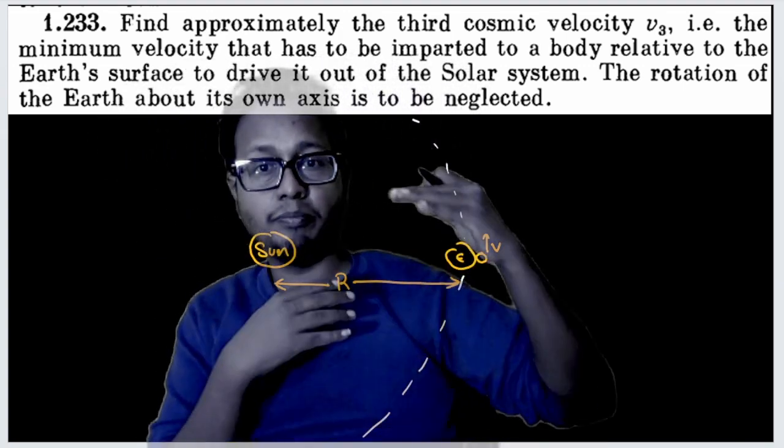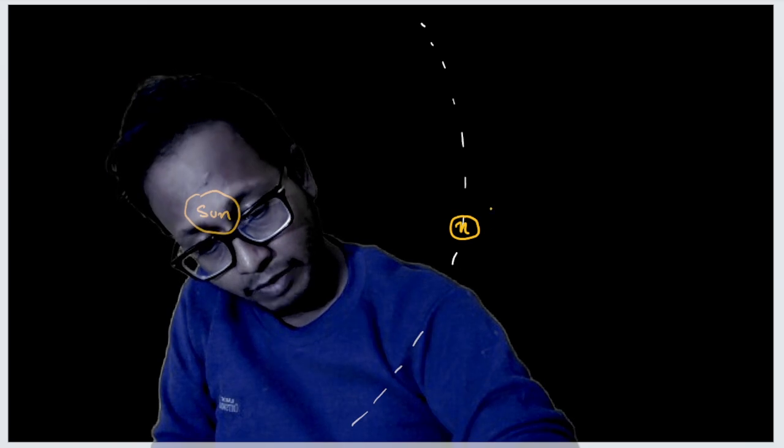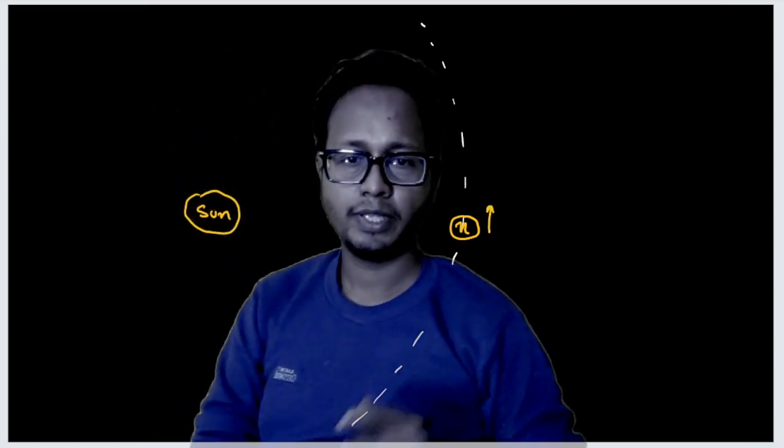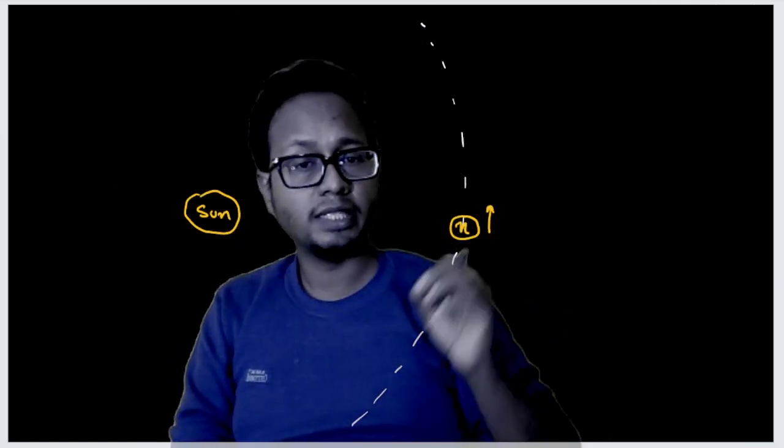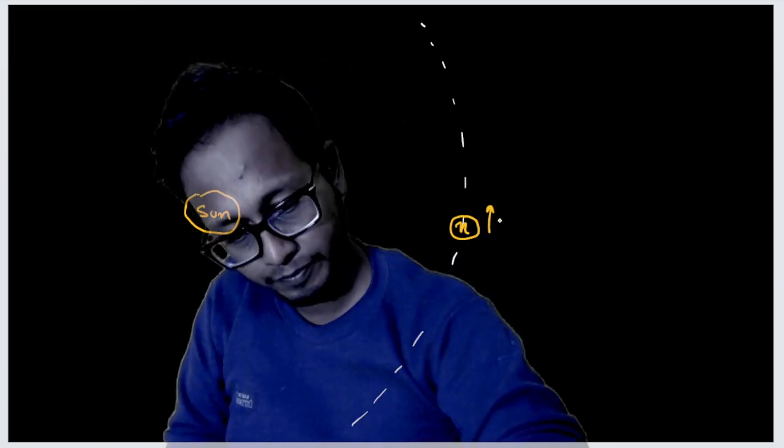Let's break down this question. This is the sun out here, and this is the orbit of Earth. That means Earth rotates around the sun in this circular orbit. Now let us first make Earth disappear. Suppose there is no Earth and there is a satellite of mass n revolving around the sun. There is nothing else in this orbit. My first question is, what is the velocity of this orbit?